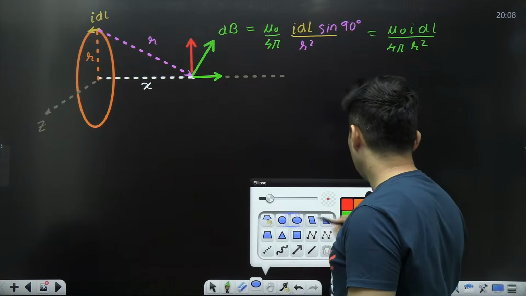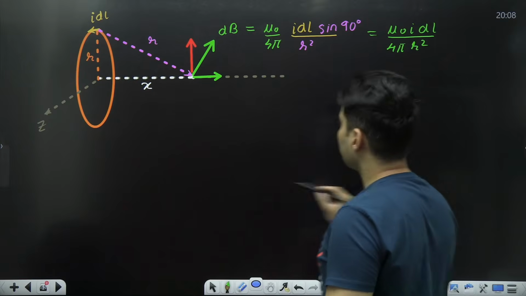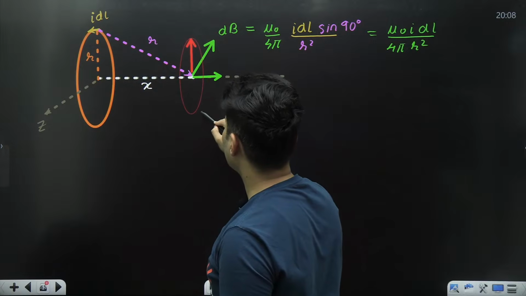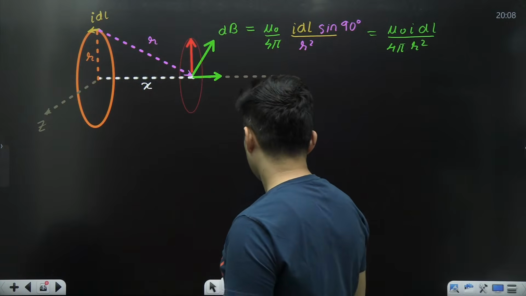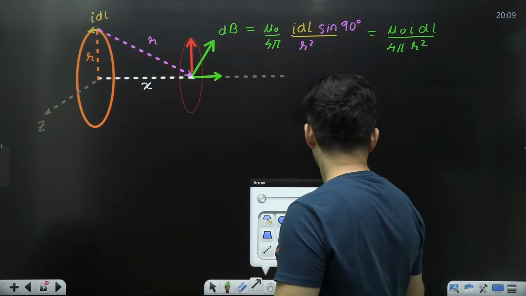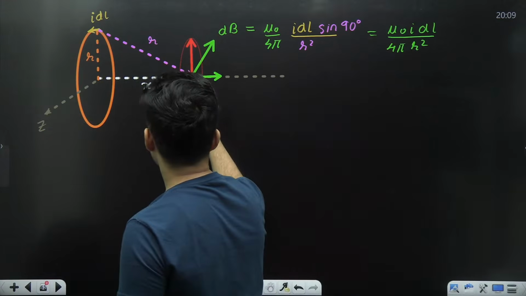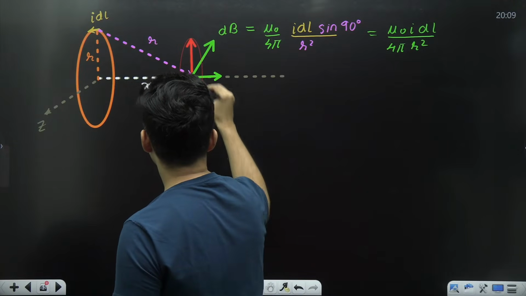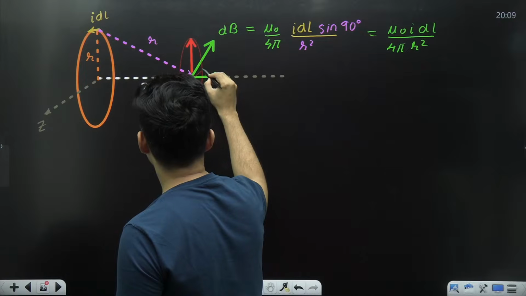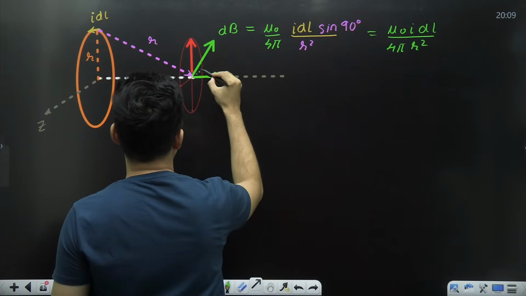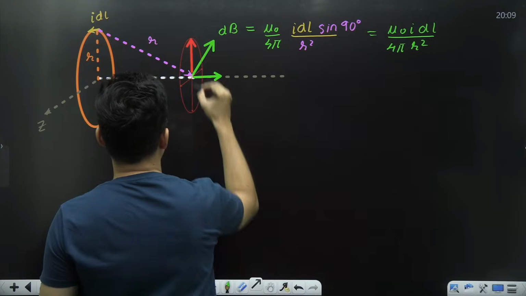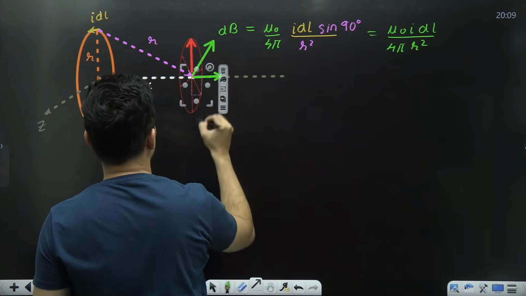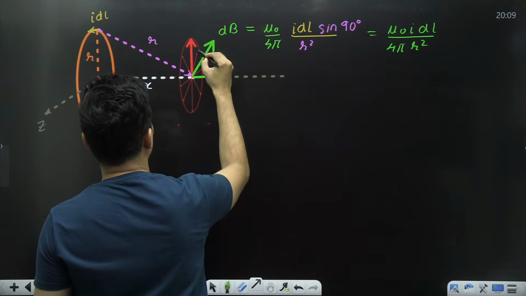If you take many such components, what will happen? It will be there like this, probably. Once it will be also there here, it will be there here, it will be there here.